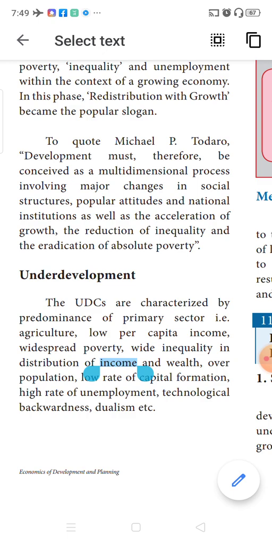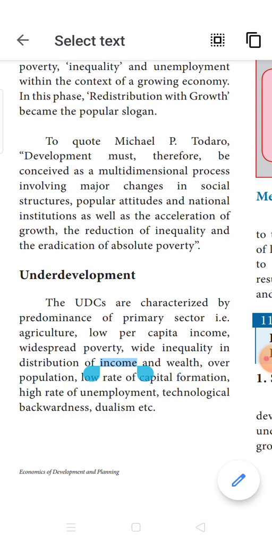Because what is development? It must be conceived as a multi-dimensional process. Conceived means we need to understand this. The idea of development should be understood as a multi-dimensional process. It doesn't include one narrow approach. So many approaches and processes are involved. You call it a multi-dimensional approach, where it has different dimensions, ways towards development.